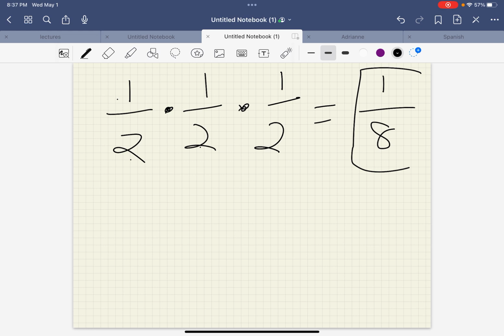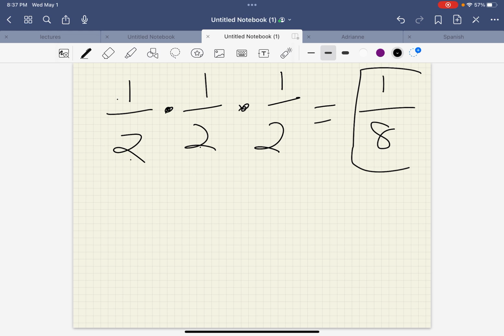All right, let's look at the next one. It says a fair coin is tossed 4 times and it comes up heads each time. What is the probability that it will come up heads on the next toss? Does it ask for the probability that it comes up heads on 5 tosses? No. It's only asking for the probability of the next toss.